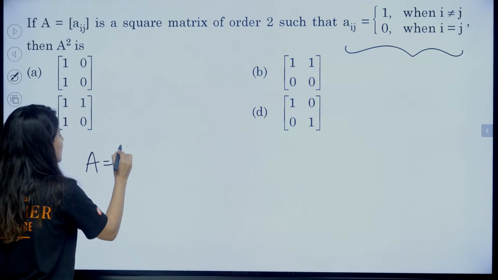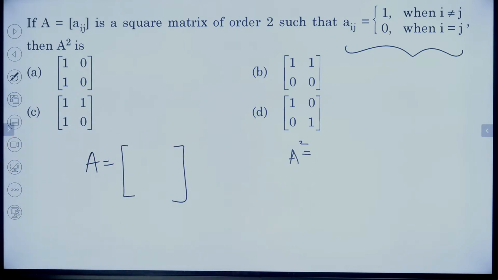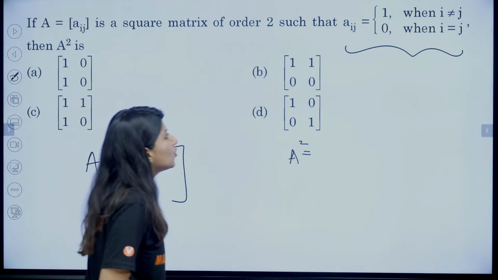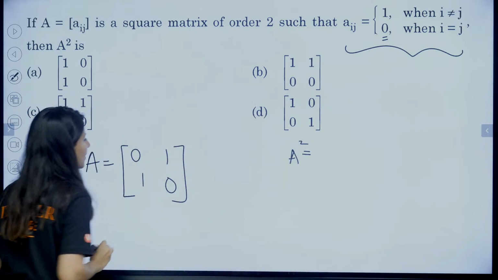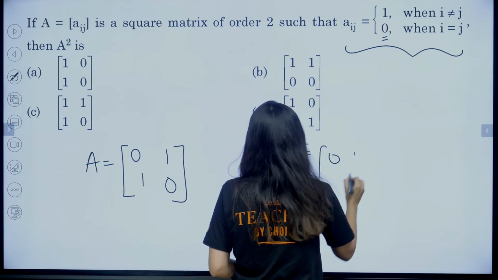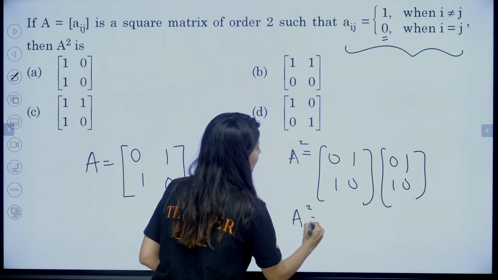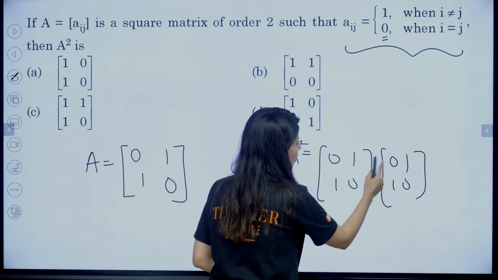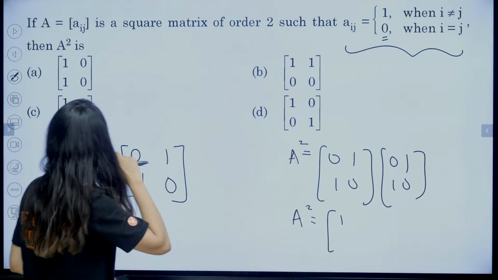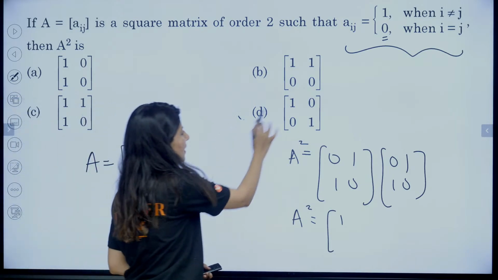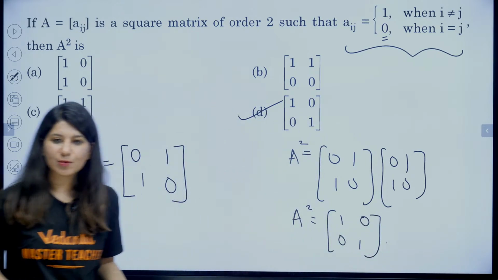Let's construct the A matrix and then find A square. So let's construct the 2 cross 2 A matrix. a_ij is 1 when i and j are not equal. When i and j are equal, it is 0. That means diagonal elements are 0 and the others are 1, 1. Now A square: [0 1; 1 0] times [0 1; 1 0]. So this will become 0 plus 1, so we get 1. Which answer would be correct? Option D. This will be [1 0; 0 1] and we are done. Option D, absolutely right.